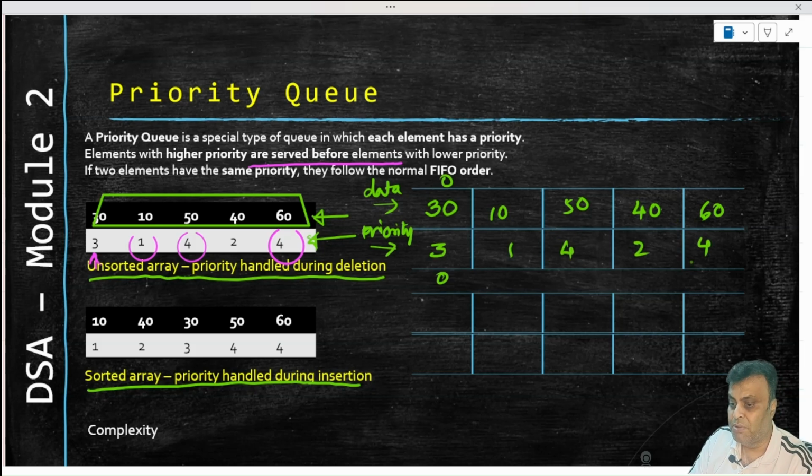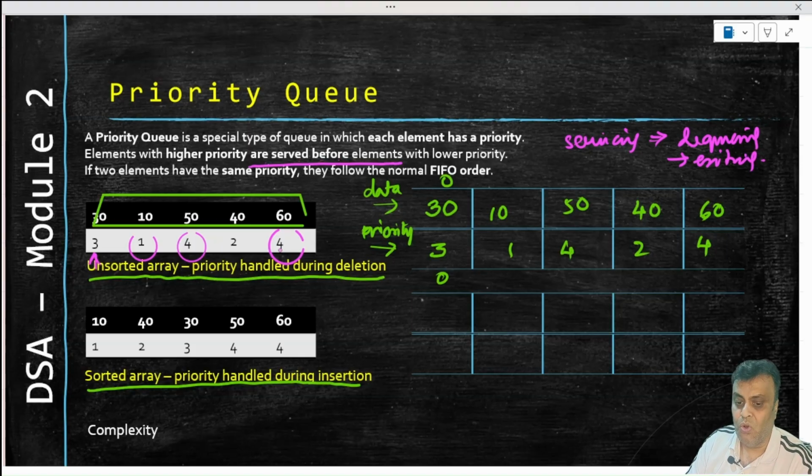So the two arrays that represent the priority queue will be filled up like this. Where did priority go? Priority went into the priority array. So where is the priority getting handled now? Let us see how the priority gets handled. When we are going to handle the priority, it means when we are servicing, when we are dequeuing, that is when we are exiting an element. So priority is handled during deletion. That is what deletion also means, the same word. Dequeuing, exiting, deletion, all those things mean the same thing.